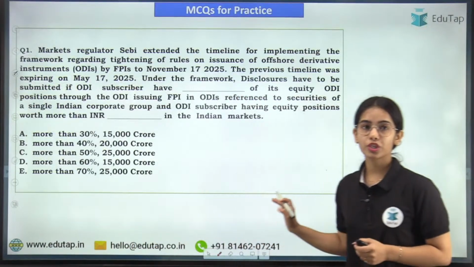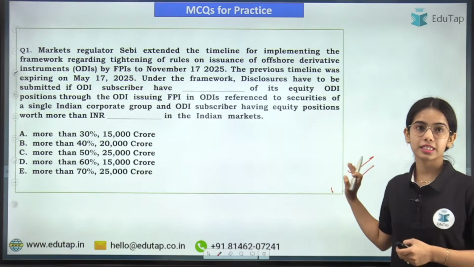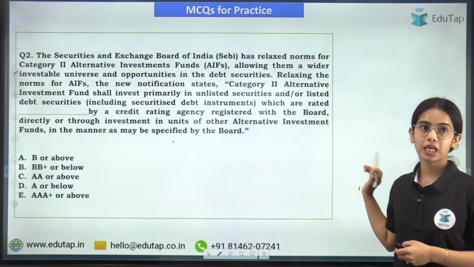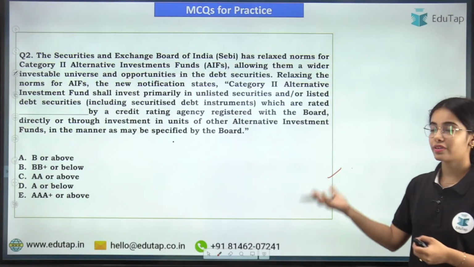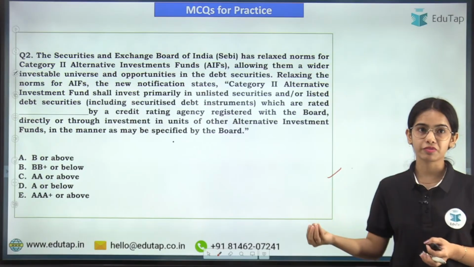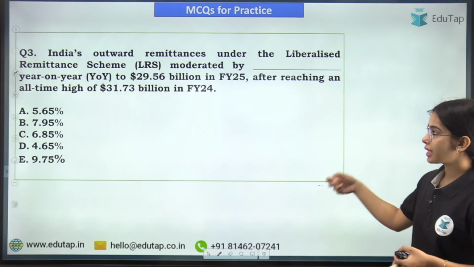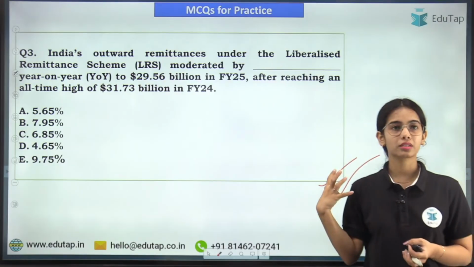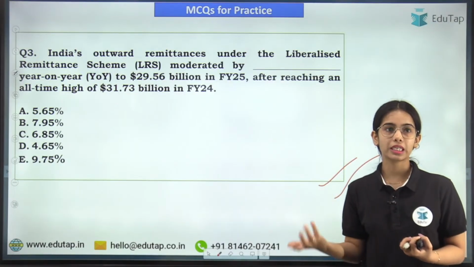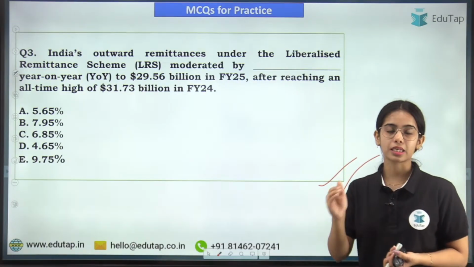Now this is the first question. I hope you will be easily able to answer this question. Try to answer it. Let's see how many of you are able to answer, okay. Now this is the second question. Try to answer this question also. It is regarding your Category II Alternative Investment Fund, so you have to tell about the investment. Now this is the third and the last question, just a basic question: what is the decrease that you have seen in the outward remittances under the LRS?